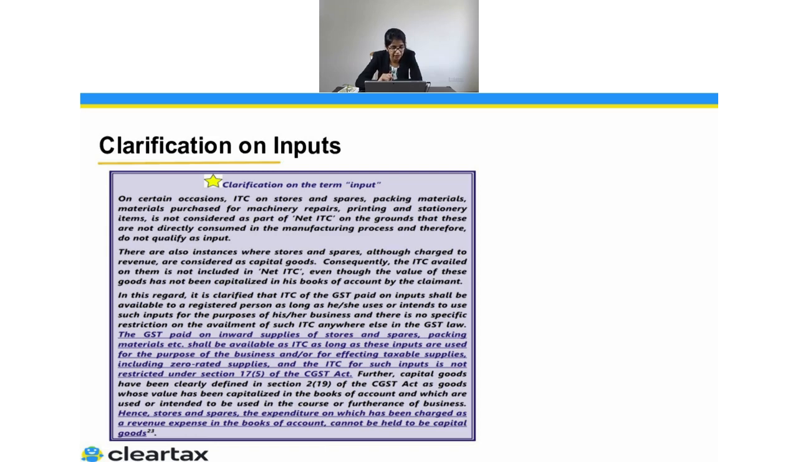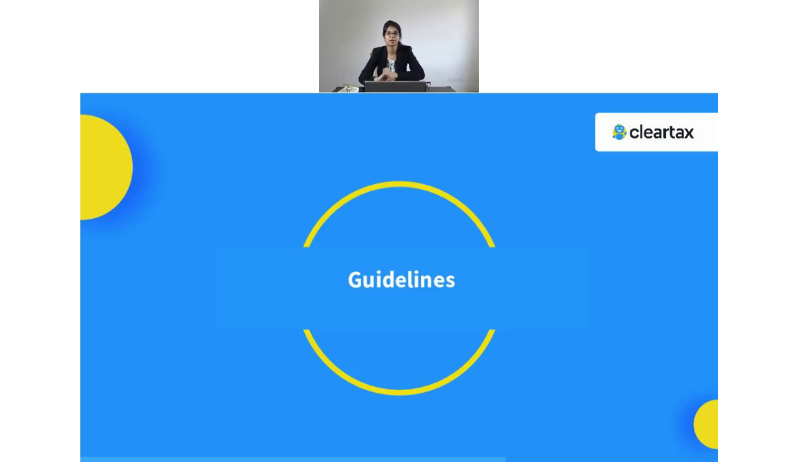And when we are talking about the clarification, there was a clarification that ITC on stores, spares, packing materials, purchase for machinery repair, printing and stationery items will now be considered as a part of ITC. So that was a clarification which has been given by the government. Now we go towards certain guidelines which have been given by the government.